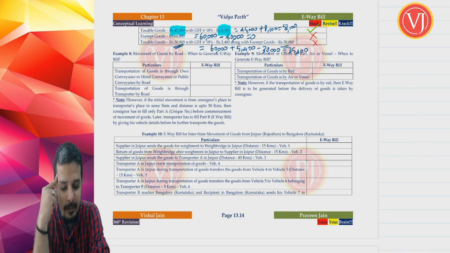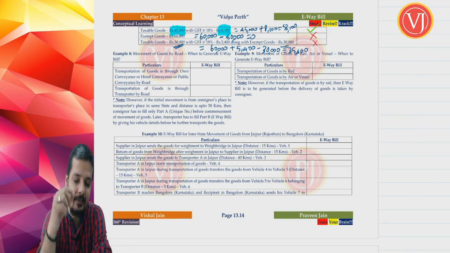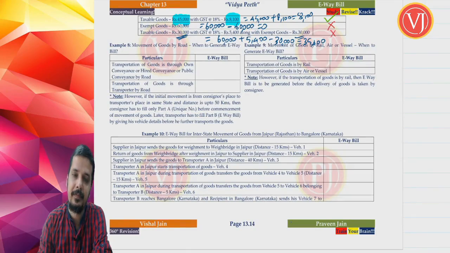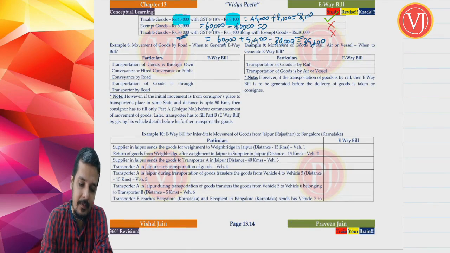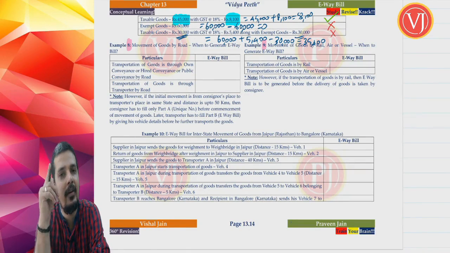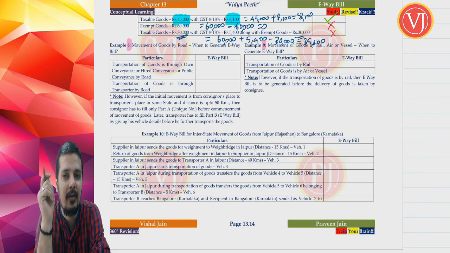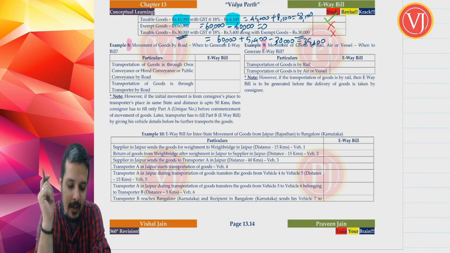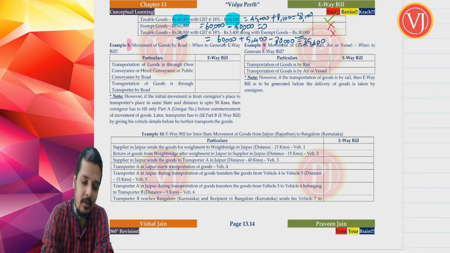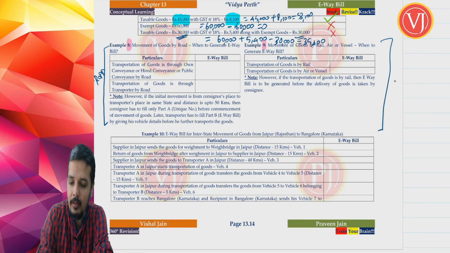Now example number 8. When you talk about example number 8 and example number 9, we are focusing on when to generate e-way bill, at what point of time you have to generate e-way bill. Example number 8 focuses on movement of goods by way of road. And example number 9 focuses on movement of goods by other than road, that is rail or air or vessel.